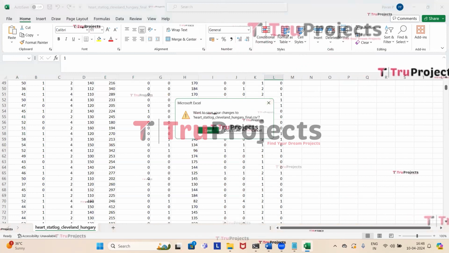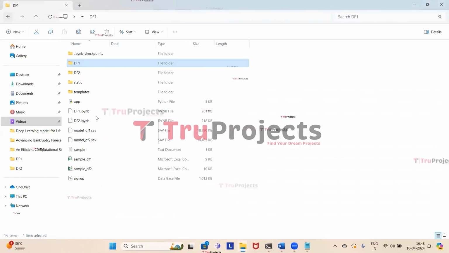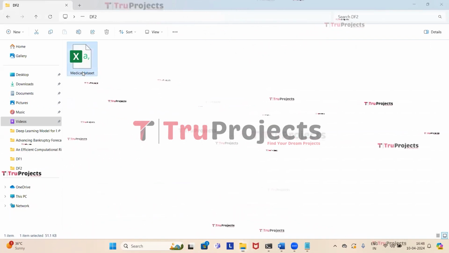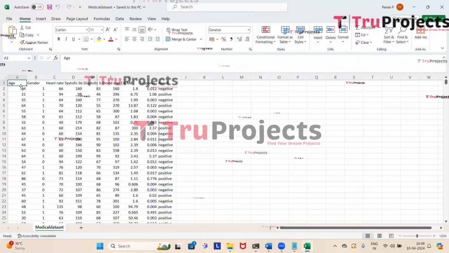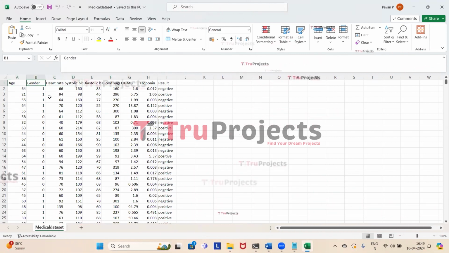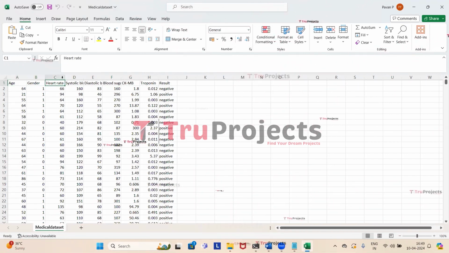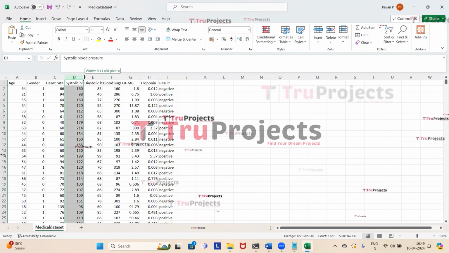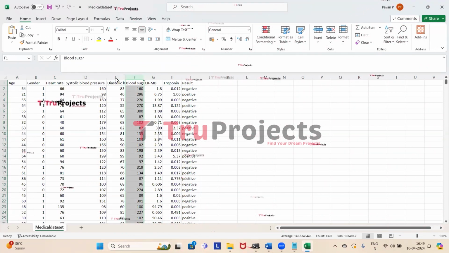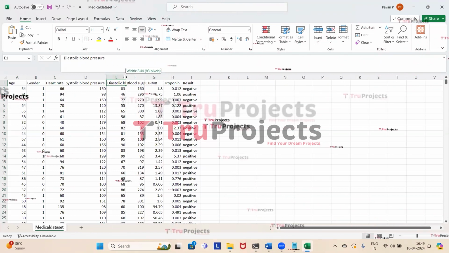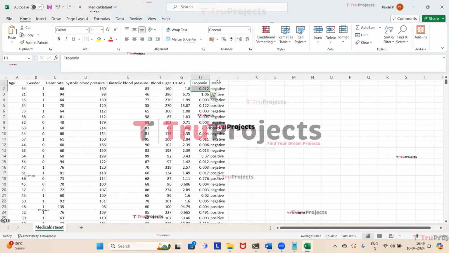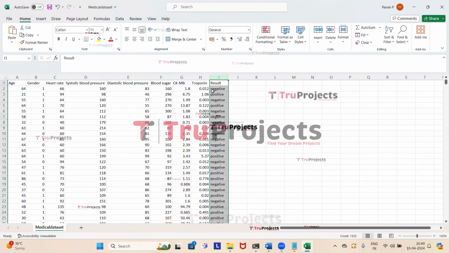Now close this and get back. Here in the second folder, we have the other data set of heart disease. These are the parameters in the other data set. The first one is age. The next one is gender. Moving on, it is heart rate, systolic blood pressure, diastolic blood pressure, blood sugar levels, CKMB, troponin, and the last column is the target column.